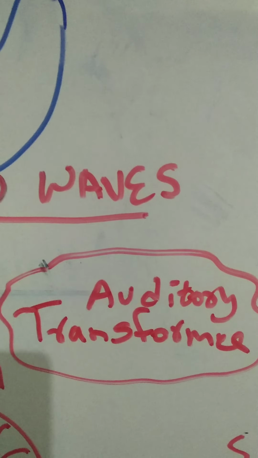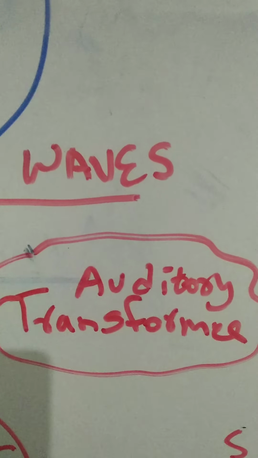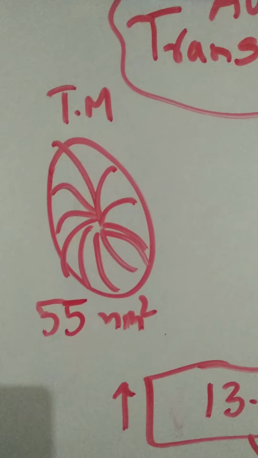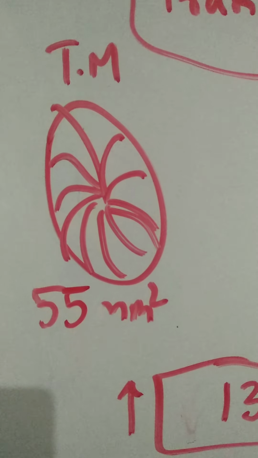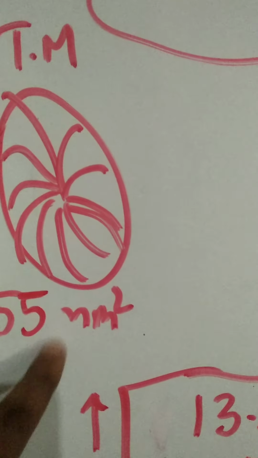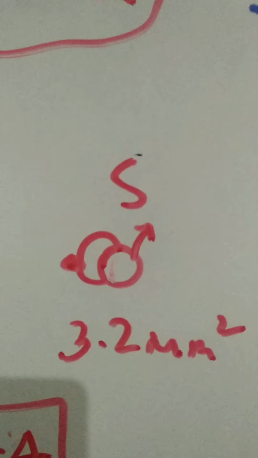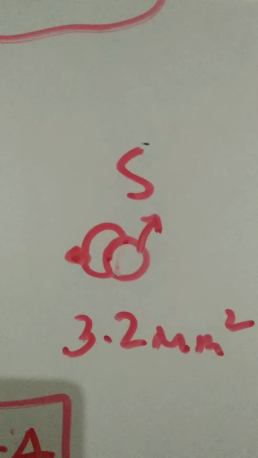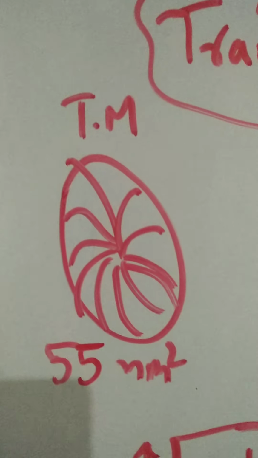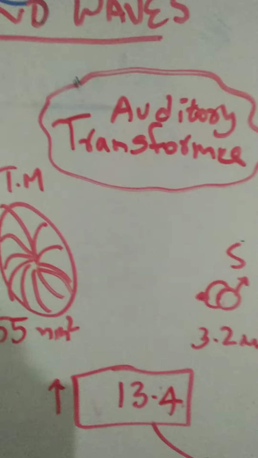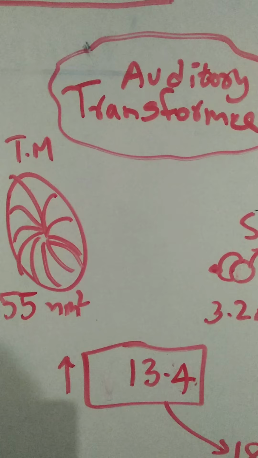So how is this amplification done by the middle ear? By the transformer action. Let's see this. The surface area of the tympanic membrane is 55 millimeter square. The surface area of the footplate of stapes is 3.2 millimeter square. So there is a drastic difference between the surface area of the tympanic membrane and that of the stapes. So nearly 13.4 times amplification will be there.